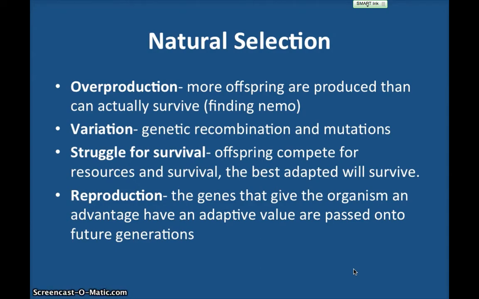Next, struggle for survival. So offspring have to compete in order to survive. And the ones that have the best genes for that environment, the ones that are best adapted, will survive and hopefully reproduce to pass on their genes to the next offspring. Reproduction is the final thought. And remember that genes will only be passed on if an organism gets to reproduce. For things like bacteria, this is much easier because they only need themselves. For other organisms that need a mate, it might be a little bit trickier.